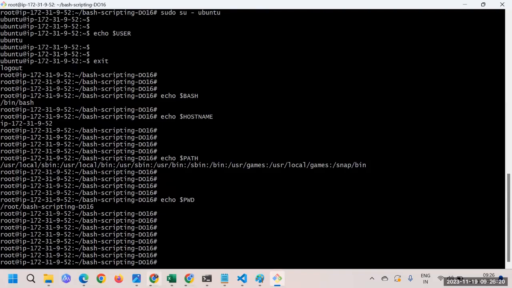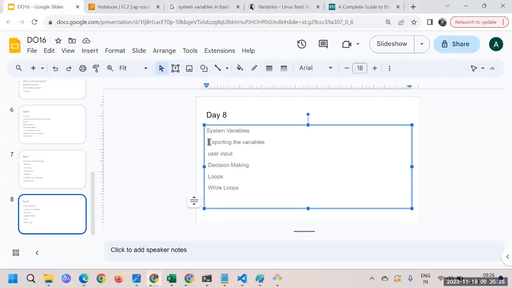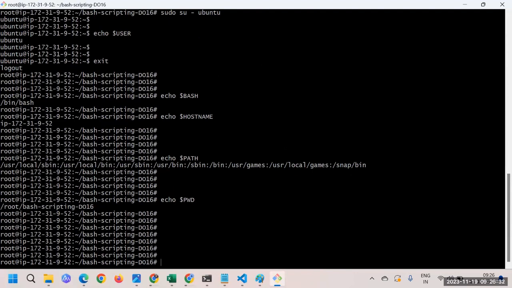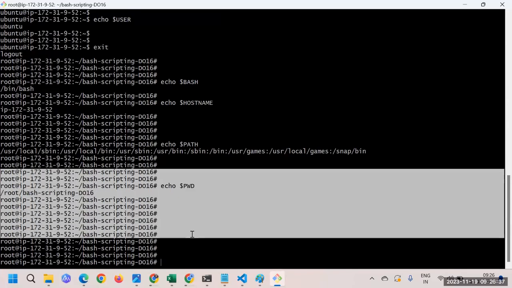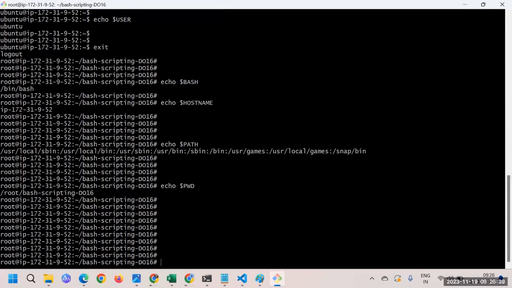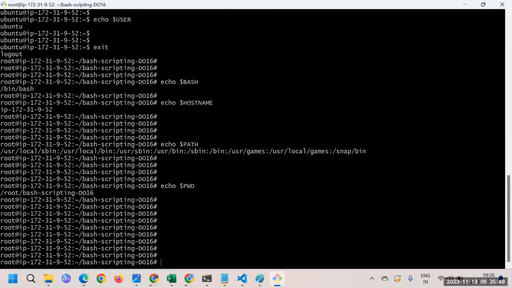Great. Now the next thing we have to understand is exporting a variable, and this is quite an important topic, I may say. Right now I'm inside the shell. What is meant by shell? It's like a session, you can say. I'm inside the session which we have logged in to, and whenever we are declaring a variable, let me show you something.